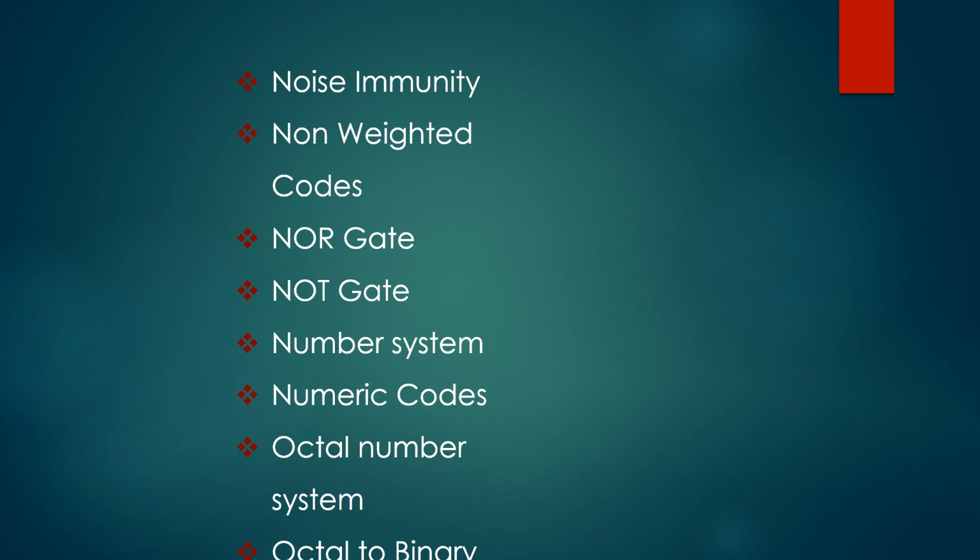Next, octal number system. It uses the first 8 digits of the decimal number system, that is from 0 to 7. As it uses 8 digits, its base is 8. Next one, octal to binary encoder. It has 8 inputs, one for each octal digit, and 3 outputs that generate the corresponding binary code.